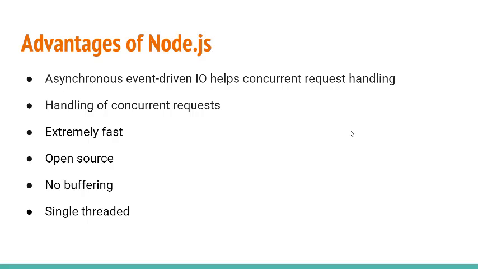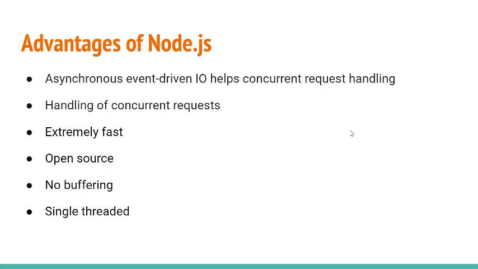So when Node.js performs input output operations like reading from the network, accessing a database or the file system, instead of blocking the thread and wasting CPU cycles waiting, Node.js will resume the operations when the response comes back, right? This allows Node.js to handle thousands of concurrent connections with a single server without introducing the burden of managing thread concurrency. That is a major point here, a major advantage of Node.js.